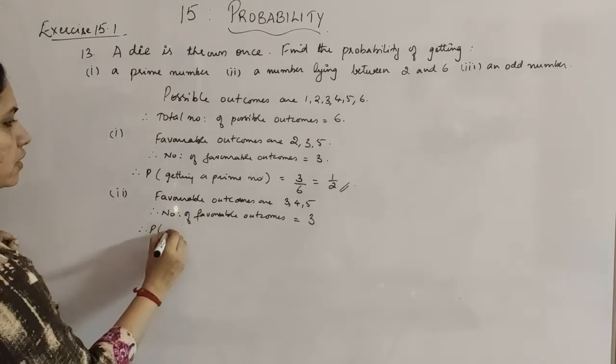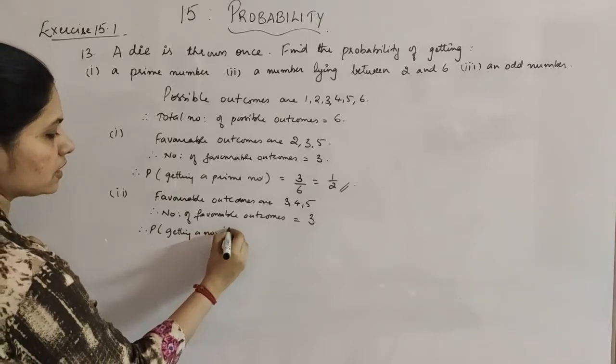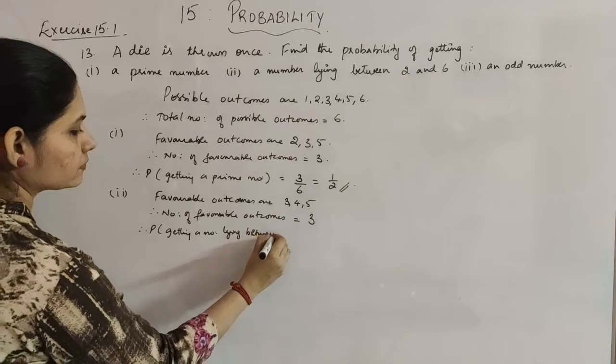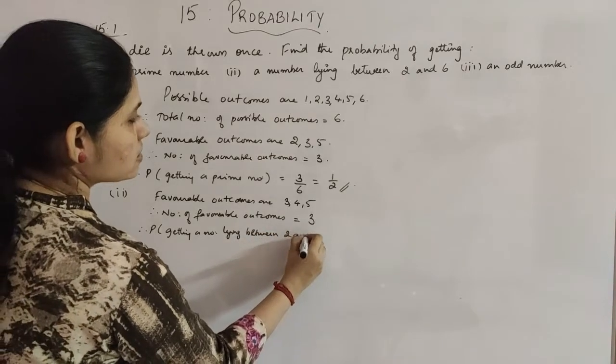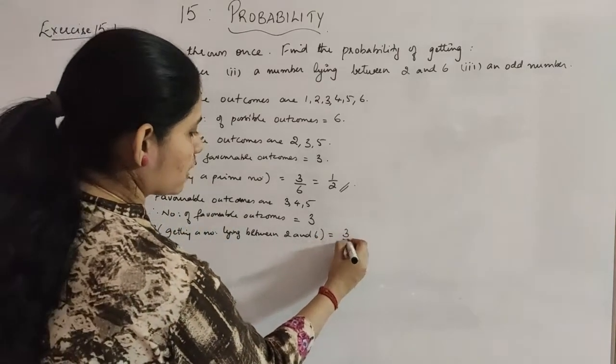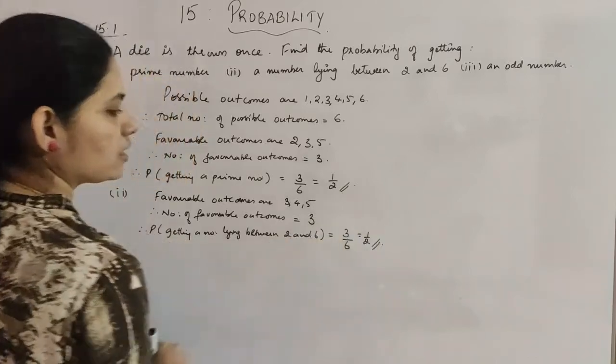Therefore, the probability of getting a number lying between 2 and 6 is the number of favorable outcomes, which is 3, divided by the total number of outcomes, which is 6. So again it is 1 by 2.